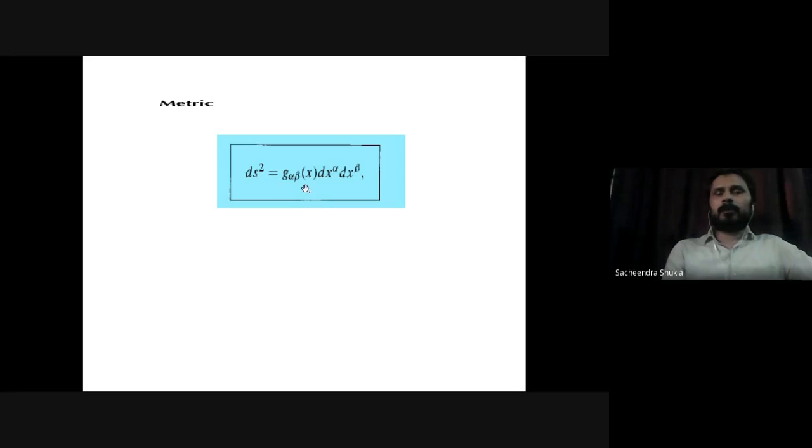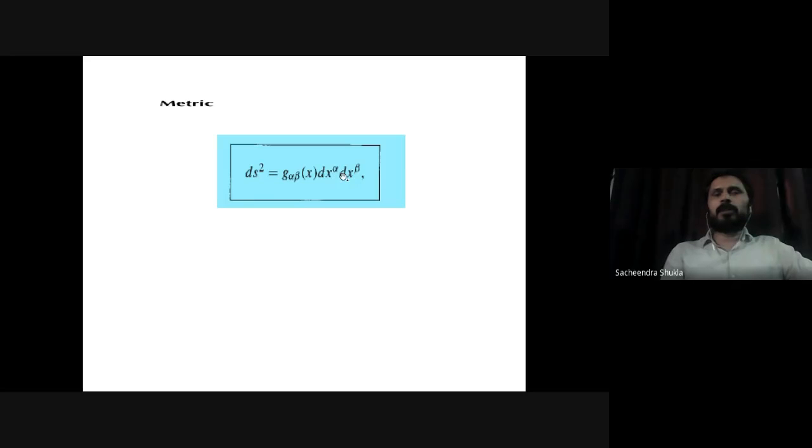And these are actually tensor quantities, and a lot of tensor calculus and tensor mathematics is involved here, but I don't go into those details. So we just keep to limited things that we need to discuss here. So g alpha beta is the coefficient of this dx alpha dx beta. So if I need to expand it, in a four-dimensional coordinate system, t, x, y, z, that is in a space-time, dx0, alpha beta runs from 0, 1, 2, 3.